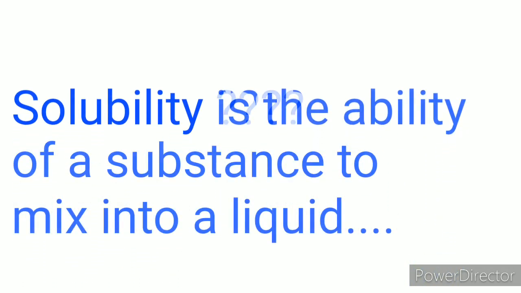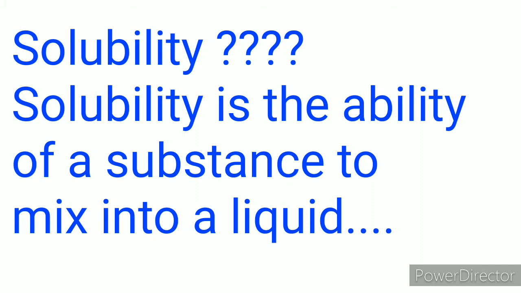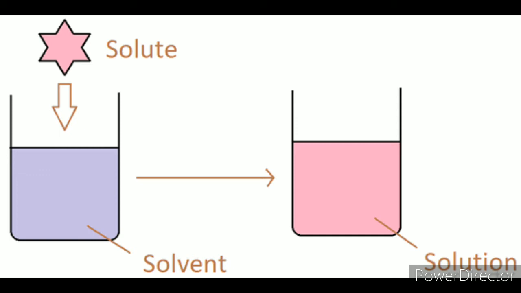So our next topic is solubility. So what is solubility? Solubility is the ability of a substance to mix into a liquid. It means when a solute mixes with the solvent to make a solution. Clear? So solute and solvent, when both mix together, form a solution, and this process is known as solubility. Clear?